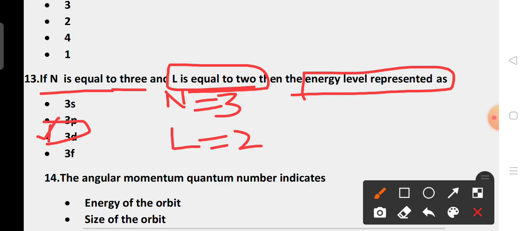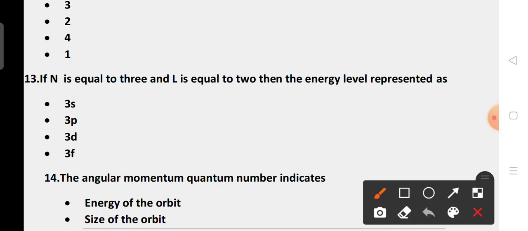The energy level is represented as 3d. Option C is the right answer.